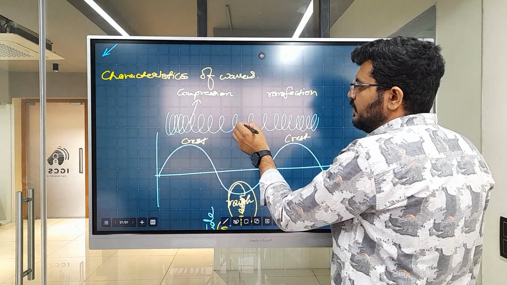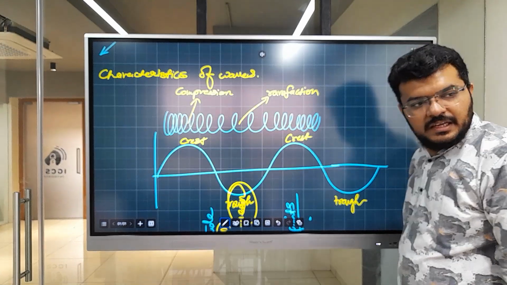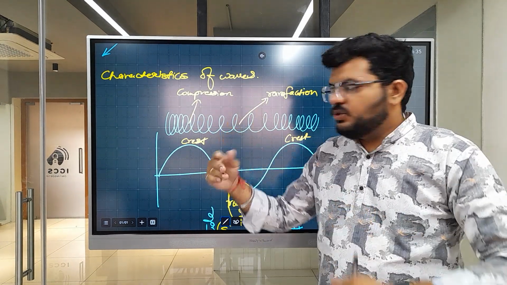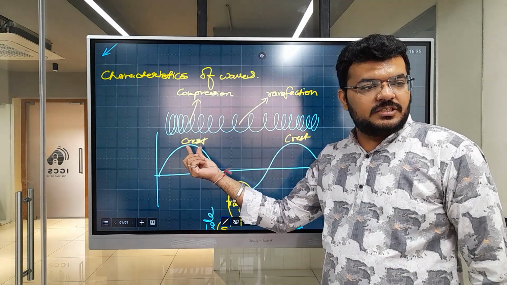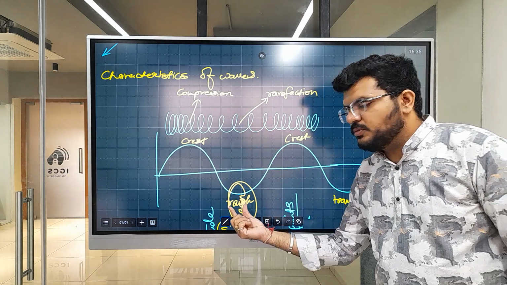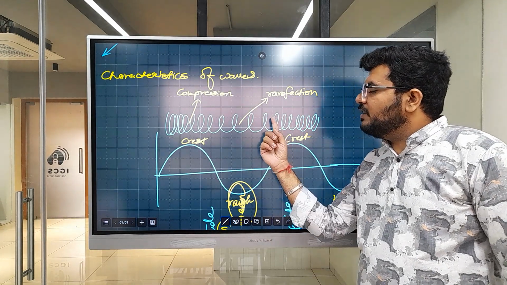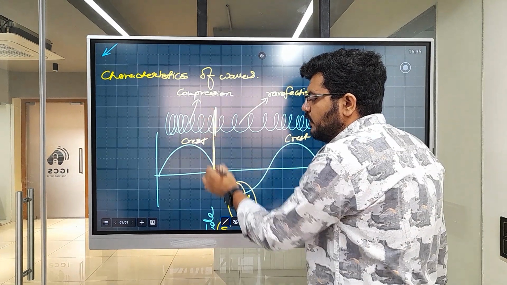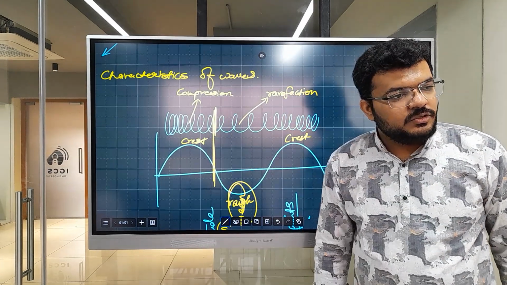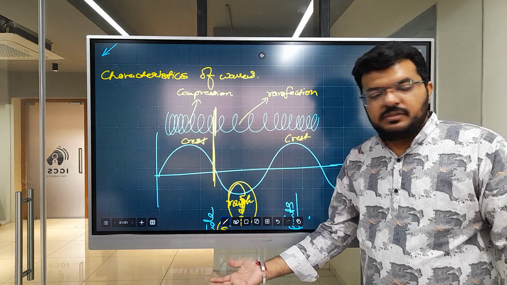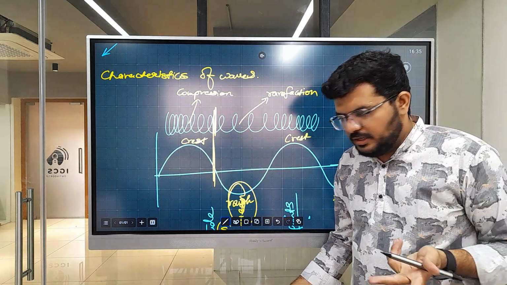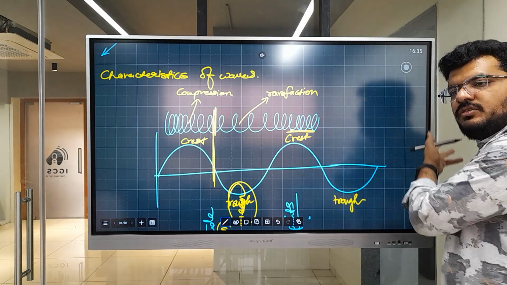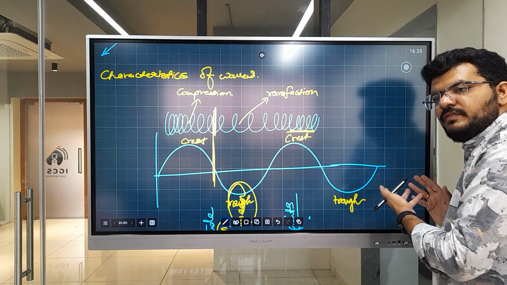Now this was compression and this was rarefaction. Compression is high pressure, so it corresponds to a crest. This is low pressure, which corresponds to a trough. Between a rarefaction and a compression there will be a particle which is not moving. We can say that particle is on the mean position, the equilibrium position, which is the correct terminology. And again there will be a compression, which is a crest.